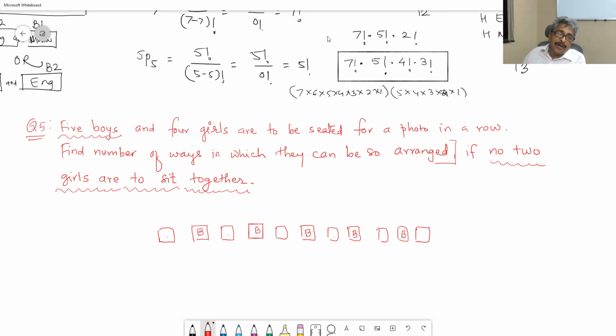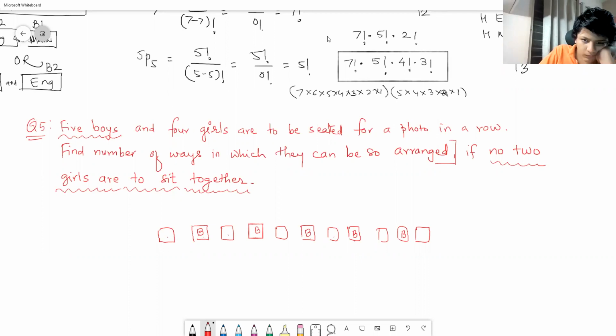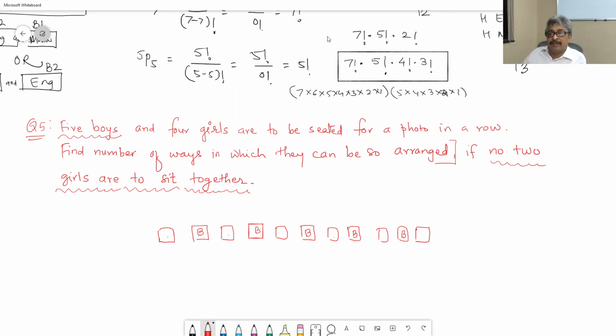The 5 chairs occupied by the boys will always be occupied by the boys. Up to this point, have all of you understood? Let us first find out in how many ways 5 boys can occupy 5 chairs. That is another way of saying in how many ways 5 chairs can be arranged such that 5 boys are sitting on them.